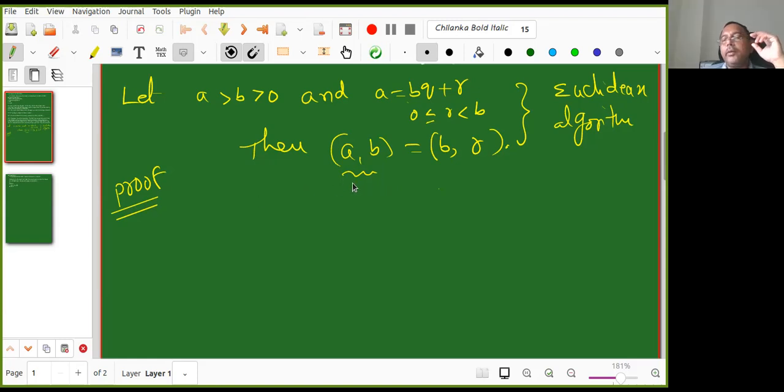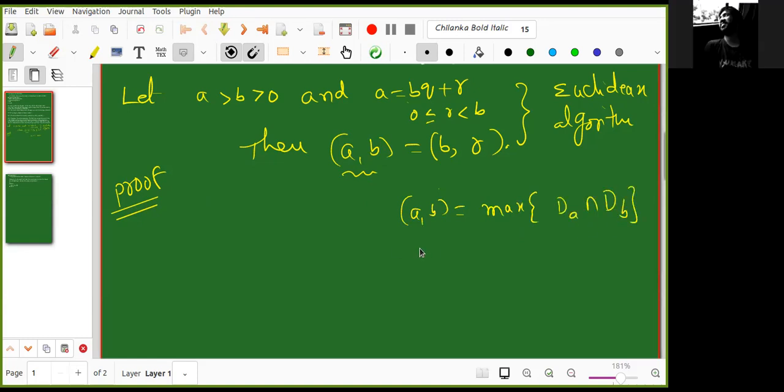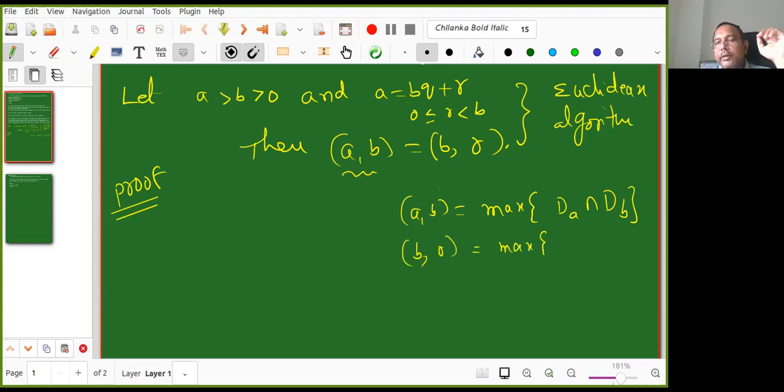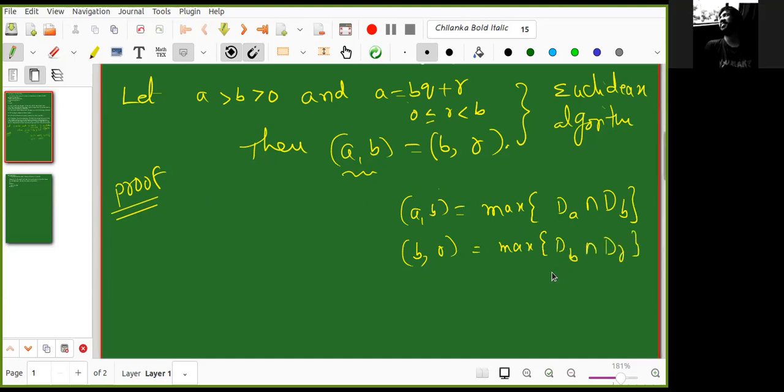That's okay, Amya. So see, what is GCD of A, B? Maximum of DA intersection DB. Am I correct? Yes, sir. What is GCD of B, R? Maximum of DB intersection DR. Am I correct? Yes, sir. So I want to show the maximum of this set equals the maximum of this set. So basically you would have to show DA equal to DR.